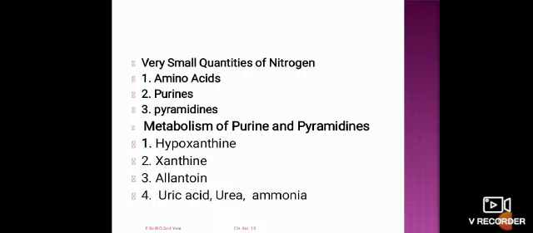Metabolism of purine and pyrimidine bases produces significant amounts of nitrogenous waste: hypoxanthine, xanthine, allantoin, urea, uric acid, and ammonia.